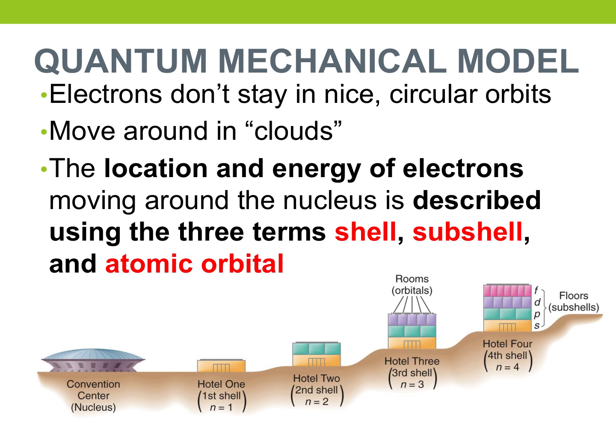When we learn the quantum mechanical model, and we're interested in how electrons are arranged throughout the atom, we use three terms to describe where these electrons are: the shell, the subshell, and the atomic orbital. I would get all the bold words down. Those three big words that need to stand out to you are shell, subshell, and atomic orbital.